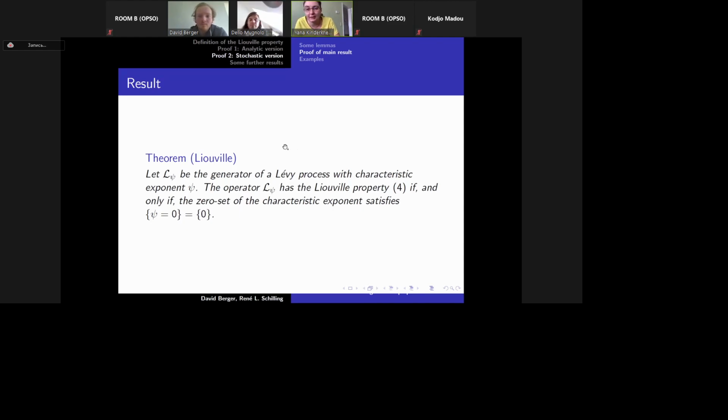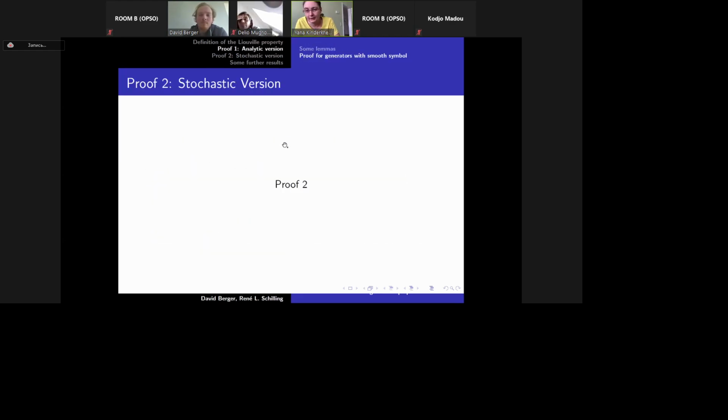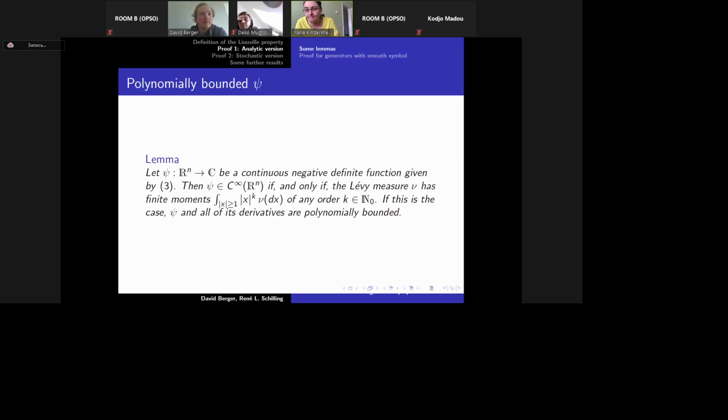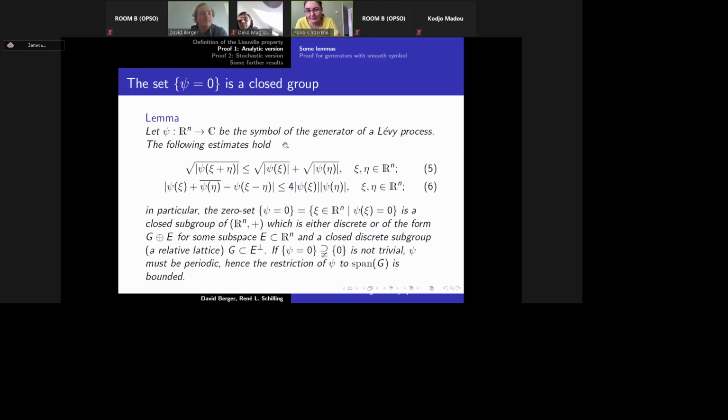Does it mean that compound Poisson processes do not have the Liouville property, taking into account your examples, or just Poisson processes? Just Poisson processes, basically. You need that the support of nu is contained on the integers or some discrete group.